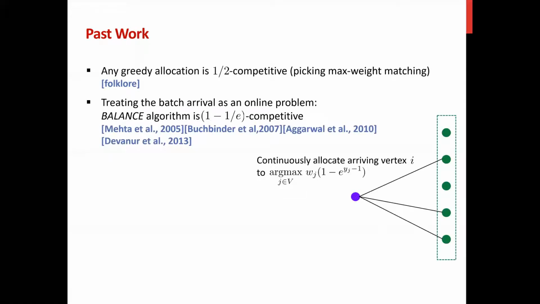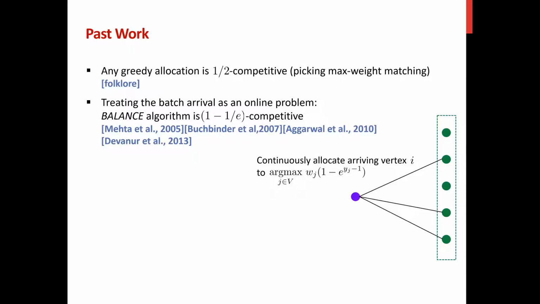Now let's have a quick review of what we know from the literature. First, any greedy allocation, in other words, one that in every stage always picks the max weight matching, will give us a half competitive ratio. And if we treat our batch arrival model as a fully online problem, in other words, we process the demand vertices one by one, then we know that the balance algorithm in the literature will give us 1 minus 1 over e competitive.